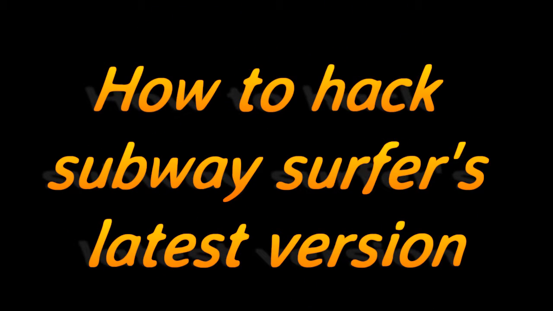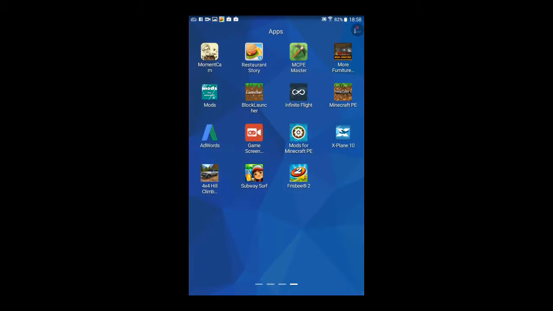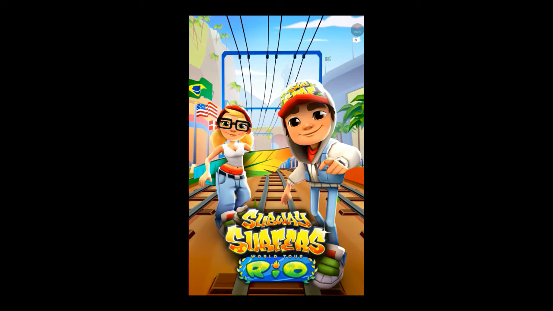How to hack Subway Surfers latest version anytime. Hello guys, it's me once again from your favorite channel, Game Hackers. Today we are going to hack Subway Surfers. I have installed this game from the Google Play Store, and now I'm going to show you that it is true because I haven't hacked it yet. So let it run.